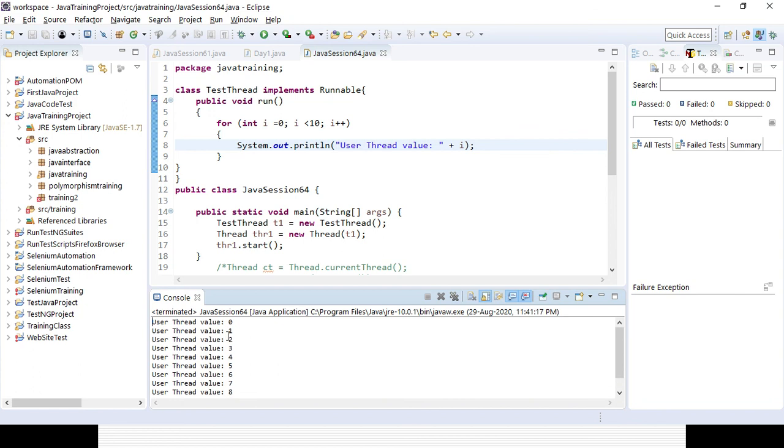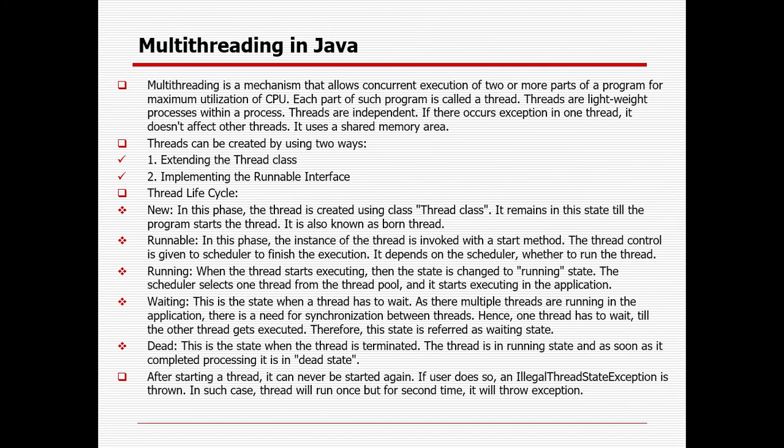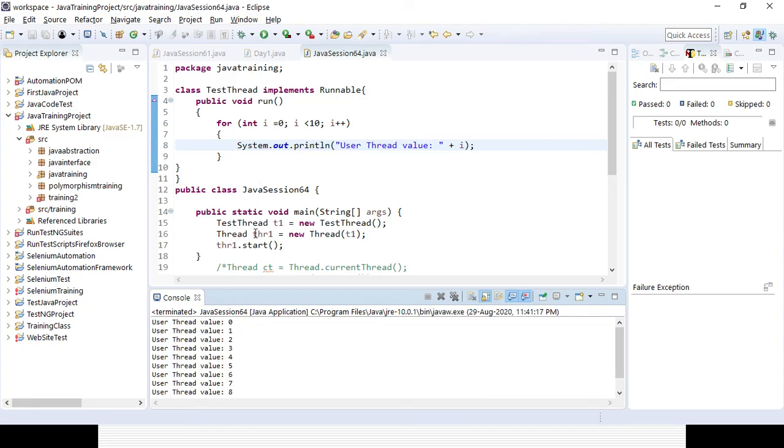So with the help of two ways: one is extending the Thread class. Whenever we extend the Thread class, we simply create an object for that class and after that we start that method, right? But whenever we are implementing the Runnable interface, though we are creating an object for that particular class, again we need to create an object instance for the Thread class, where we pass the reference of that class. After that, with that object instance of the Thread class, we use start so that the thread will start, right?